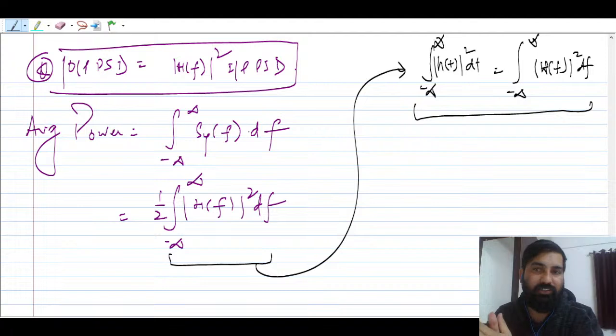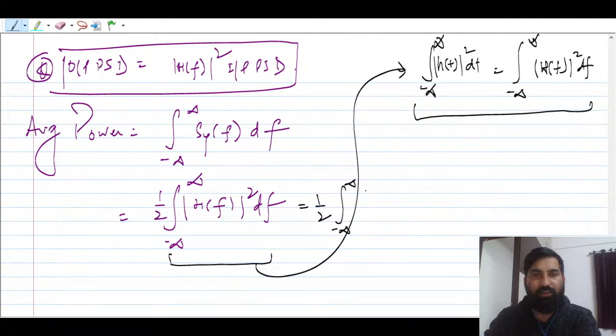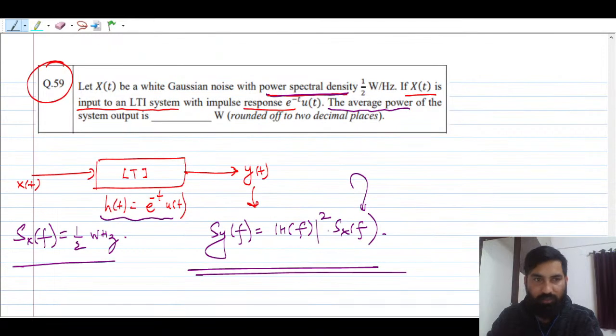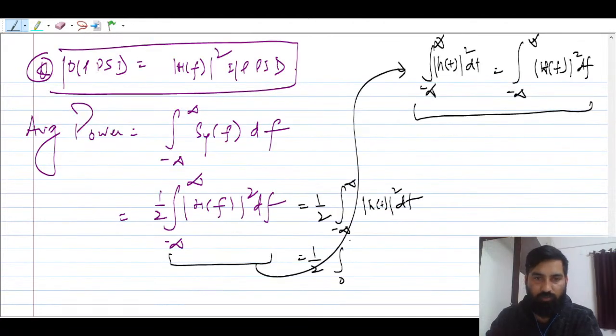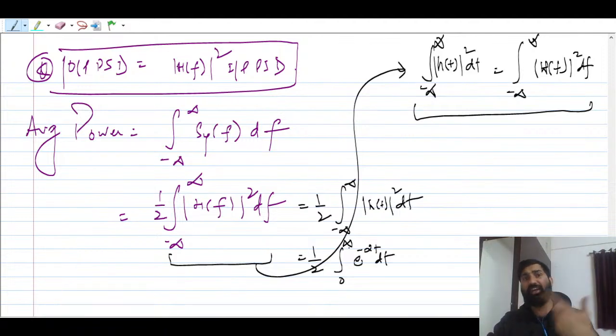You can equate the energy. So this is nothing but the energy of what? Energy of the impulse response, right? So you can directly write this as 1 by 2 times the integral from minus infinity to infinity of h(t)² dt. This is where you have to understand. What is given here? s(t) is given as e raised to power minus t u(t). So your integration will start from 0 to infinity of e raised to power minus 2t dt. Because your s(t) is a real signal, modulus does not affect.